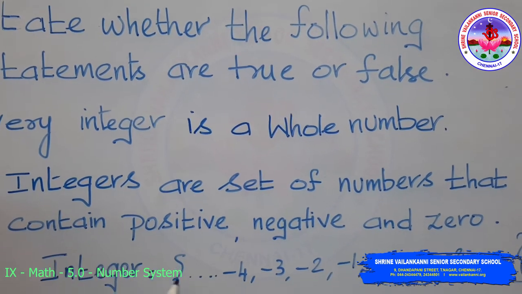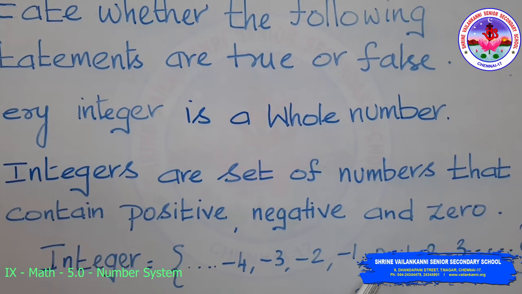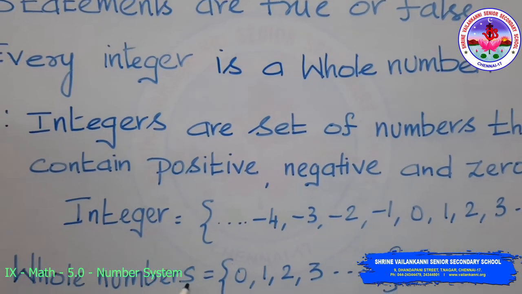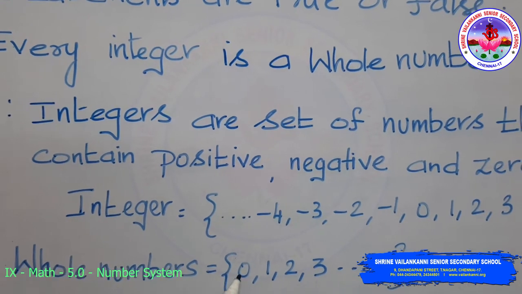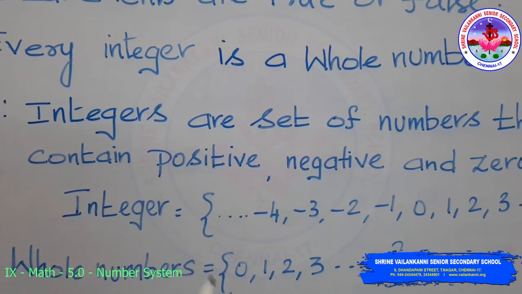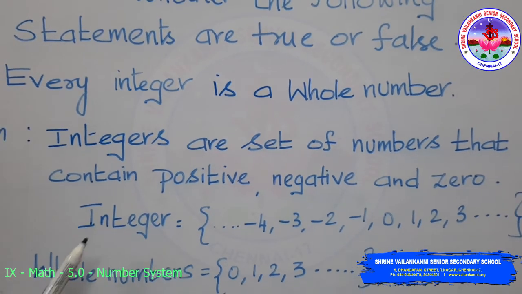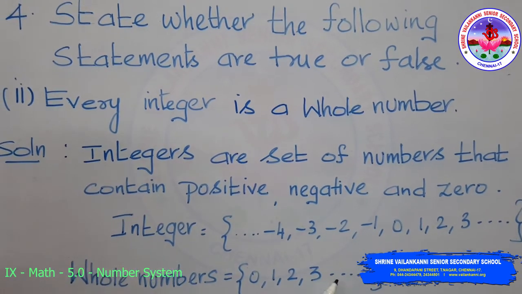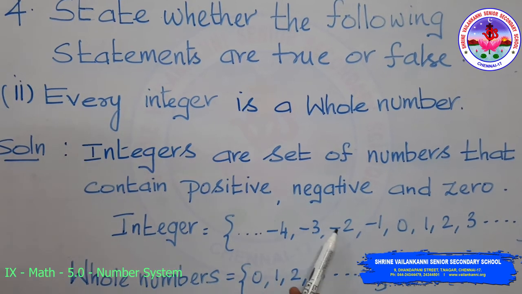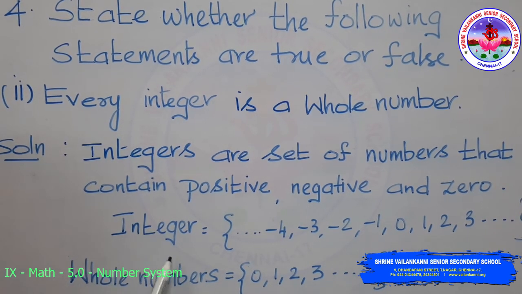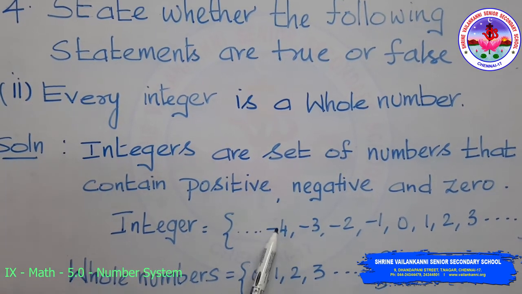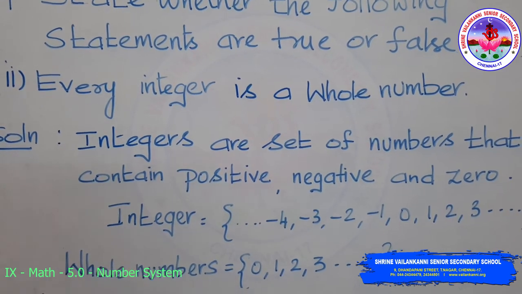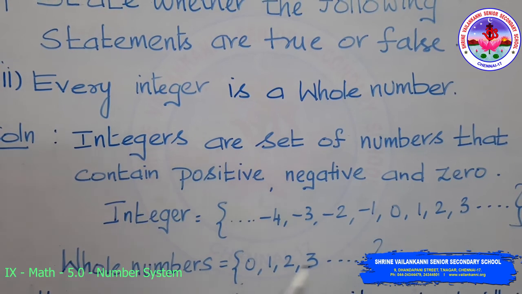So we have written here the negative numbers, 0 and the positive numbers, and the whole numbers are the set starting from 0, 1, 2, 3 and so on. From this it is clear that the negative numbers are not contained in the whole numbers. So every integer is not a whole number.